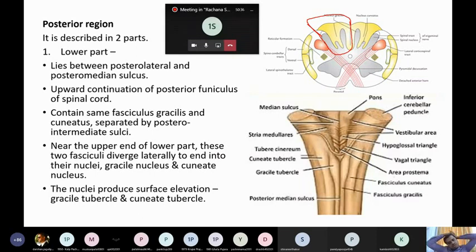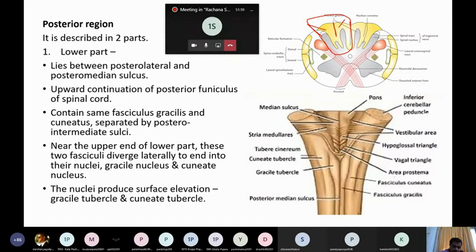The posterior funiculus having fasciculus gracilis and fasciculus cuneatus. The continuation of the same thing will be seen in the posterior region of the medulla. It contains the same fasciculus gracilis and fasciculus cuneatus, separated by the posterior intermediate sulcus. You can see here, this is fasciculus gracilis and fasciculus cuneatus, and between them lies the posterior intermediate sulcus.